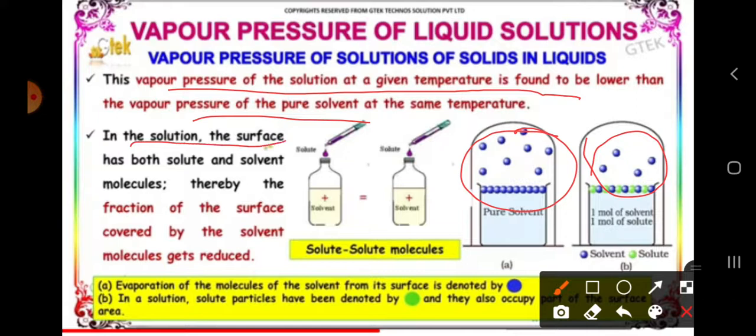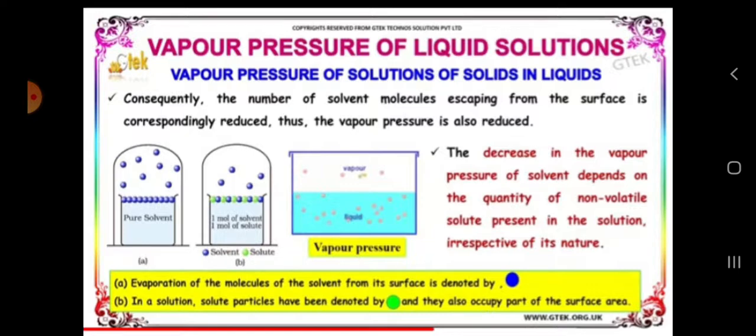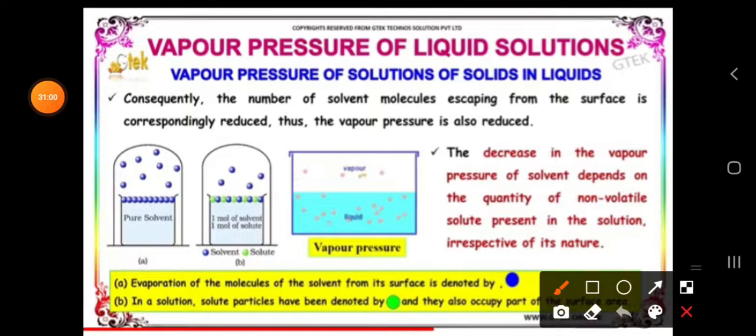In the solution, the surface has both solute and solvent molecules. The fraction of the surface covered by solvent molecules reduces, so the number of solvent molecules escaping from the surface is reduced, and the vapor pressure is also reduced.